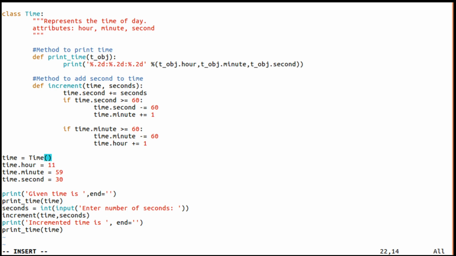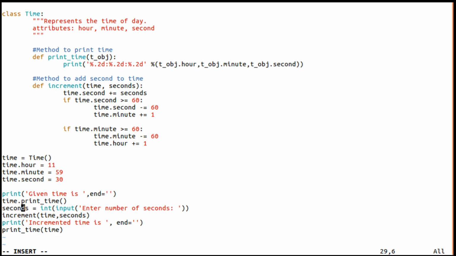We have created a time object and assigned its attributes to some values, and now to call print time, we use a method on the time object: time.print_time.